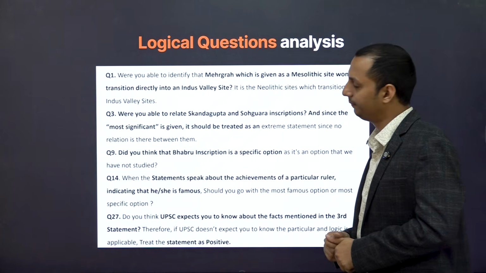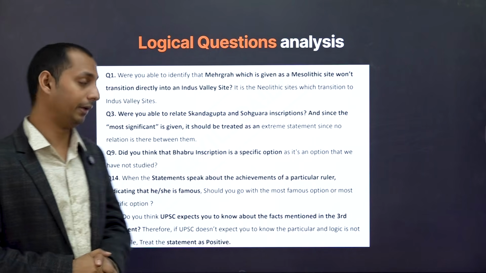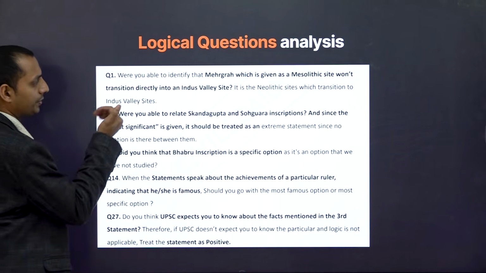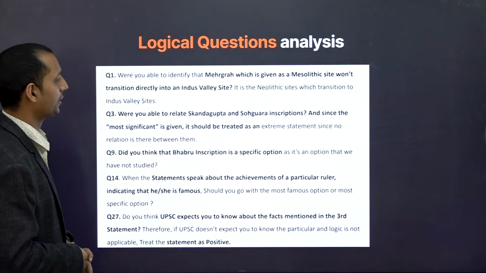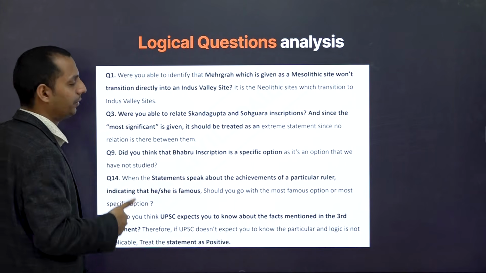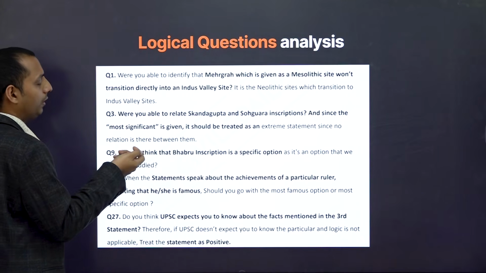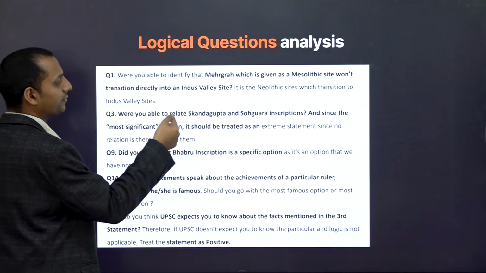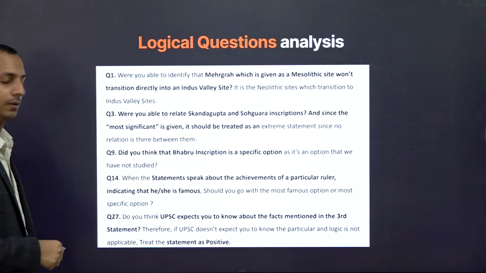So as you can see here, as a part of our first revision test, which happened on Sunday, the first question was regarding Mehrgarh and the different historic sites. So the question that I am going to ask you is, were you able to identify that Mehrgarh, which is given as a Mesolithic site, won't transition directly into an Indus Valley site? It is the Neolithic sites which transition into the Indus Valley sites.